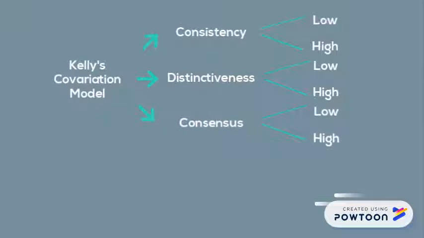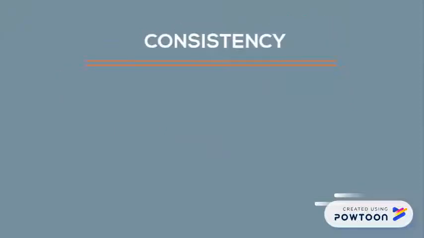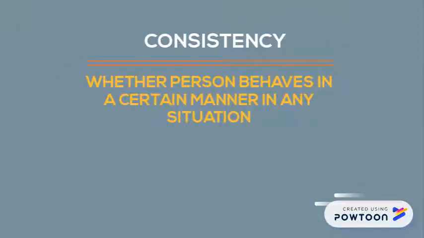In this video, we will use Kelly's covariation model, formed on the basis of Heider's discovery, to explain how people attribute causes to others' actions based on three factors: consistency, distinctiveness, and consensus. Firstly, consistency is whether a person behaves in a certain manner in any situation.